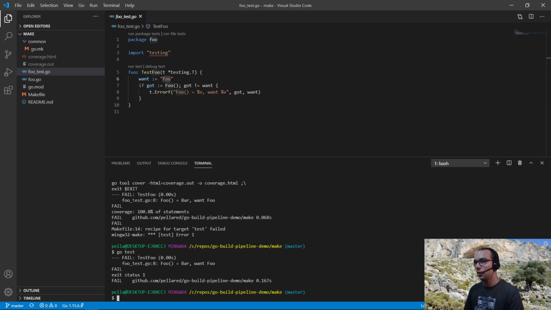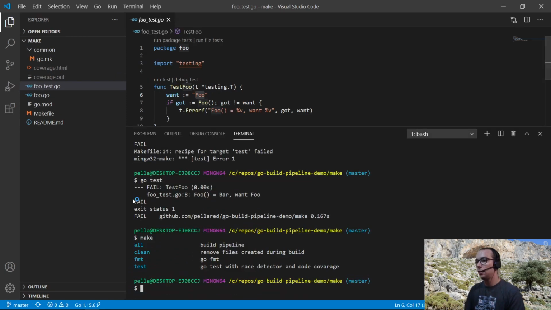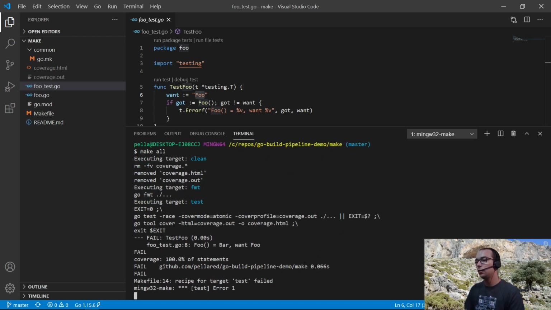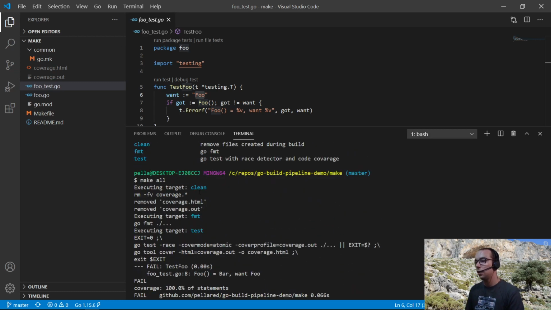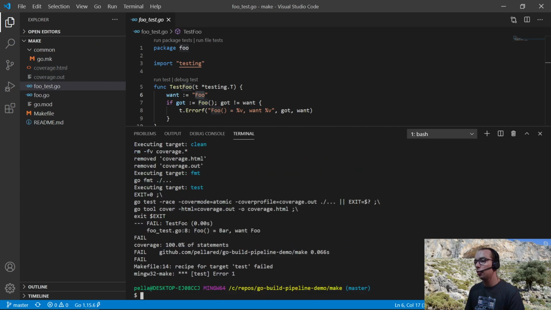Now I will show make from the user perspective. If I type make and execute, we can see here all the build targets with their comments. If I execute all, it will execute the whole build pipeline. So it executed clean, FMT, and test. Clean has removed the coverage files, then I executed the code formatting, and test has run the test. Even though it failed, it has generated the HTML report.